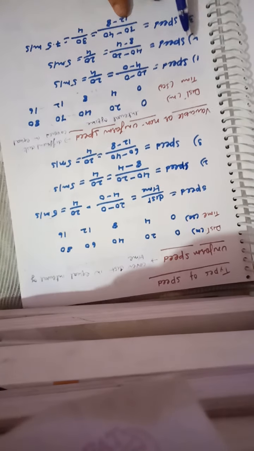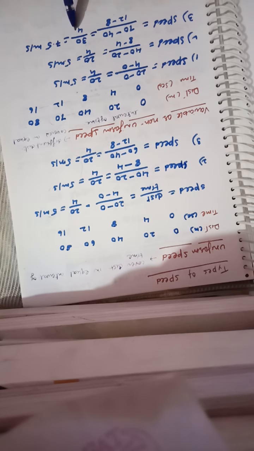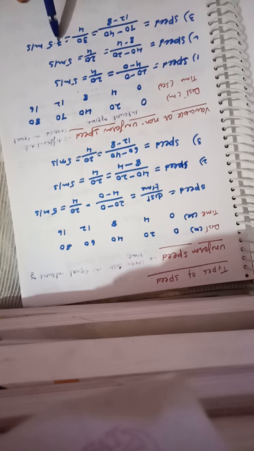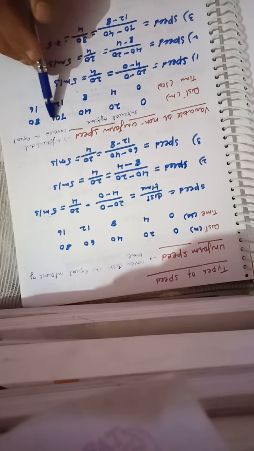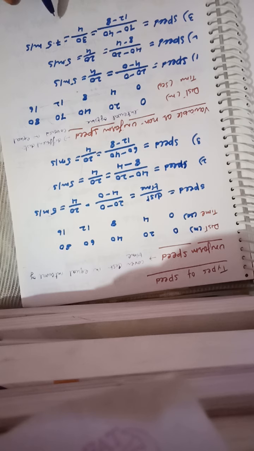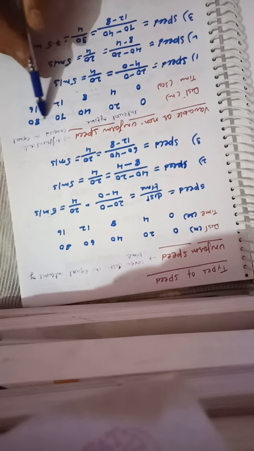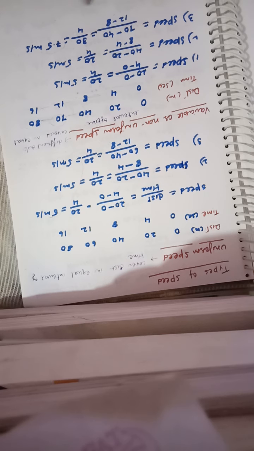Here the distance travelled is 30 meter, and the time interval is again the same, 4. So what you are getting? You are getting the value 7.5 meter per second. Now here speed is changed. Similarly, when you calculate the speed in this time interval, again you are getting a different value because distance travelled is only 10 meter. So this is the case of variable or non-uniform speed.